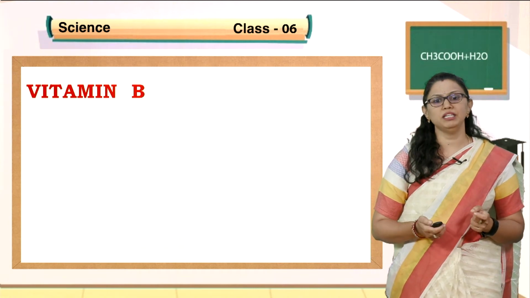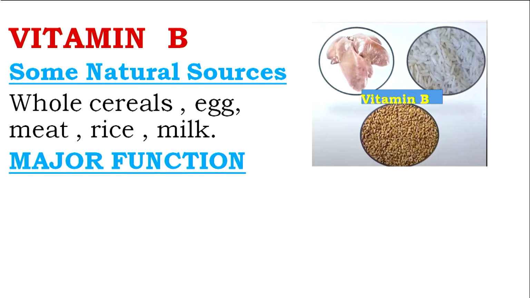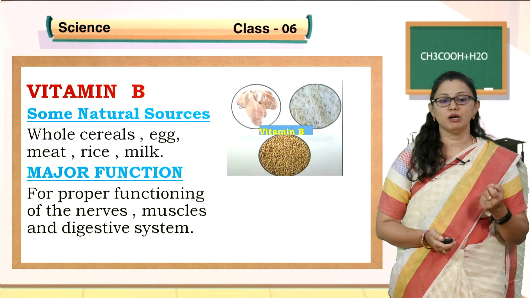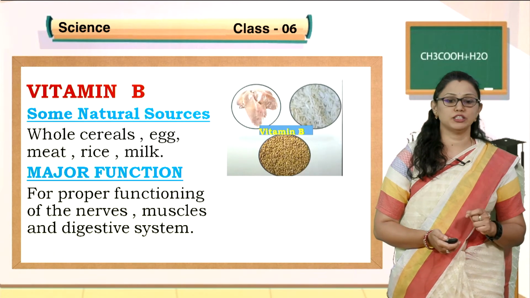Next, vitamin B: whole cereals, egg, meat, rice and milk. These are the sources of vitamin B. What is a major function of vitamin B? Let us see. It is for proper functioning of the nerves, muscles and digestive system.